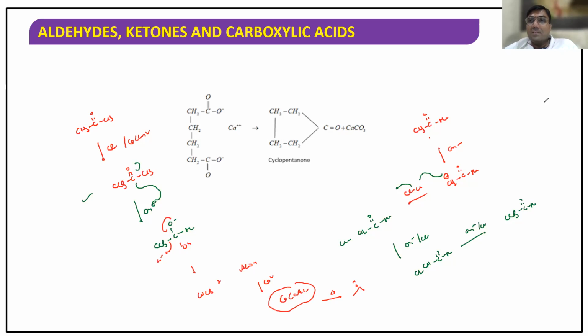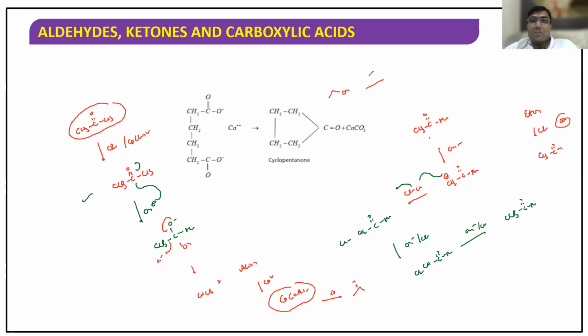When you take ethanol, listen carefully. First step is Cl2, you get CH3CHO. That means here oxidation is taking place. But in this reaction with acetone, oxidation is not taking place, because you are already taking acetone in the oxidized form. Understanding or not? So what is the reaction basically?